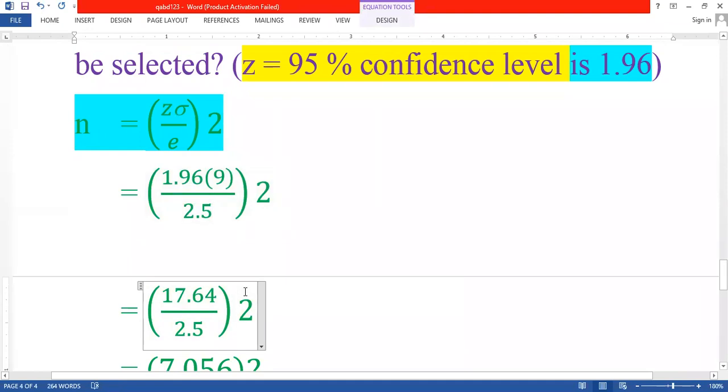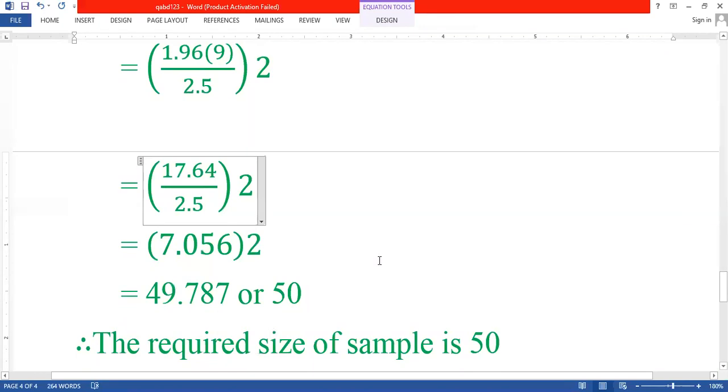square. When we multiply 1.96 into 9, how much do we get? 17.64 divided by 2.5, so 17.64 divided by 2.5, how much do we get? We get 7.056 whole square.